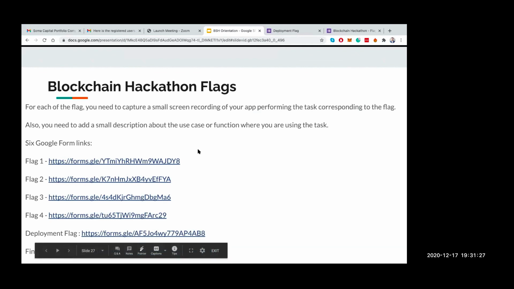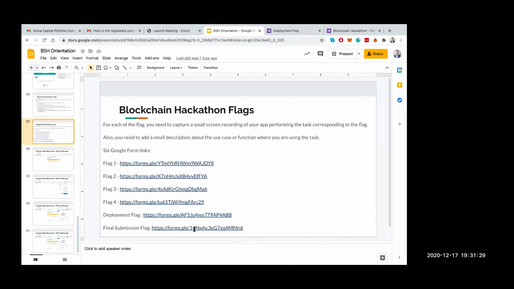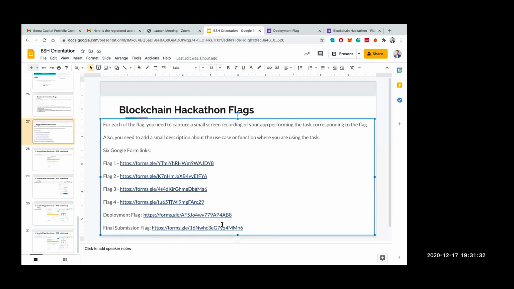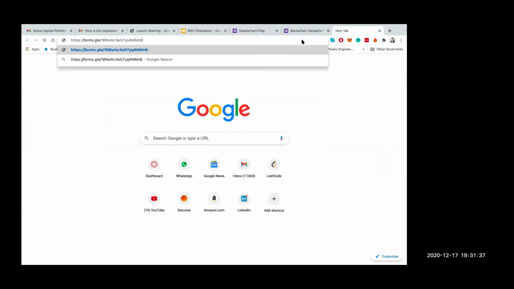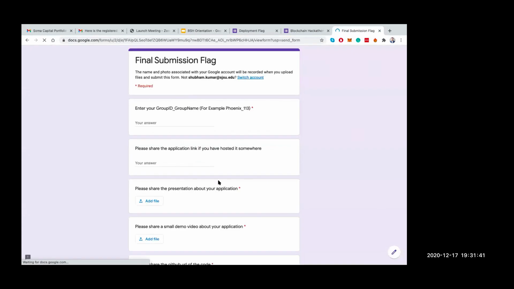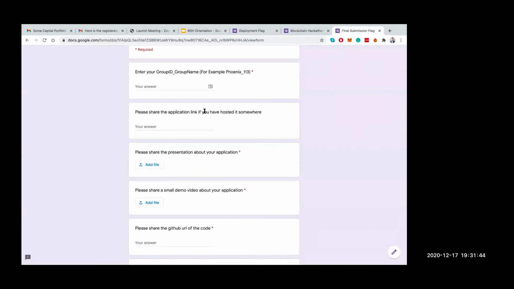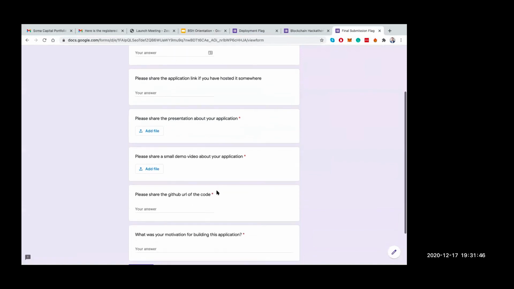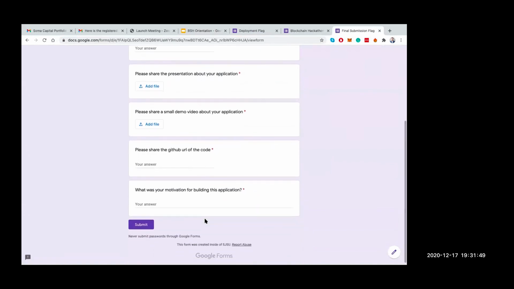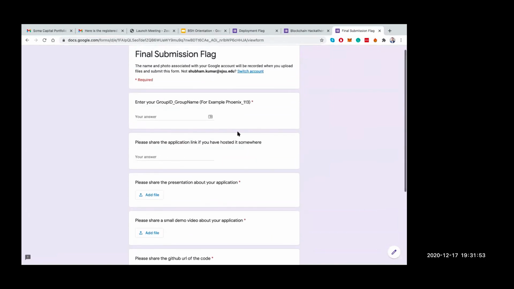In the final submission flag, you need to submit your final code, a demo video about your application, a presentation, the application link if you have hosted it somewhere, the GitHub URL, and your motivation for building this application. In every flag, you need to specify your group ID or group name, underscore group name, so that it will uniquely identify each team in the hackathon.